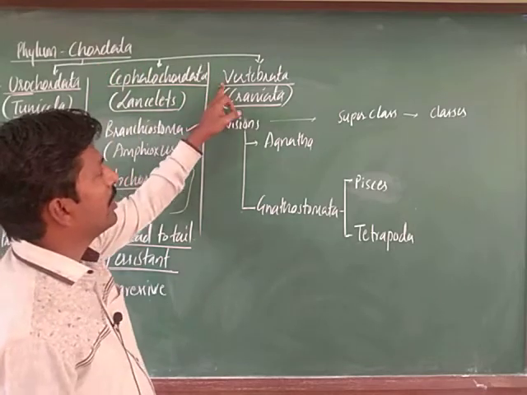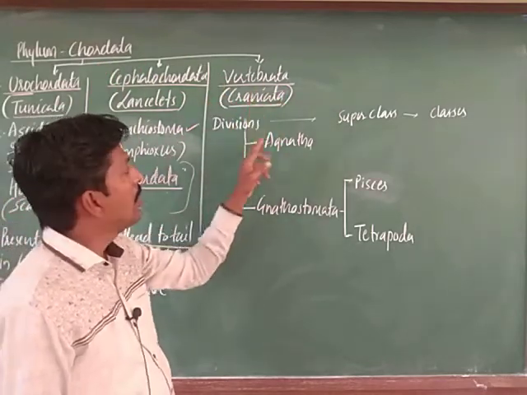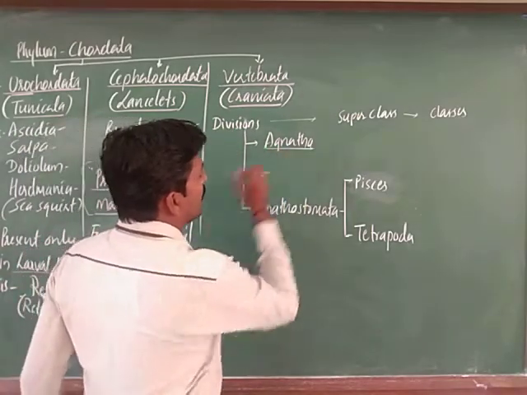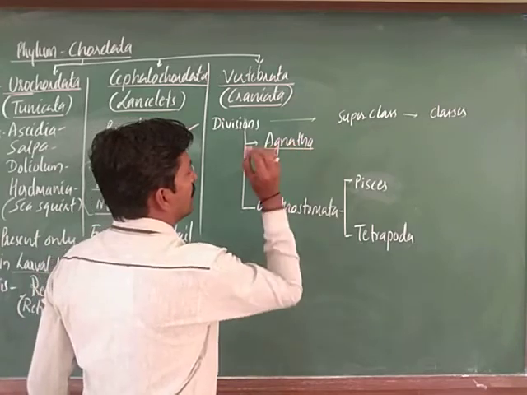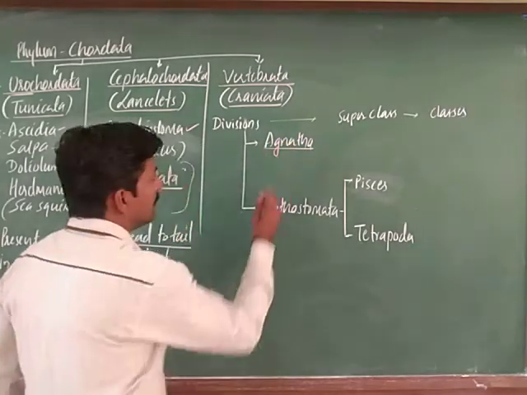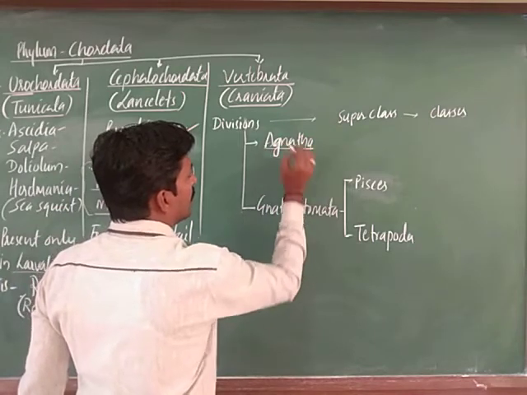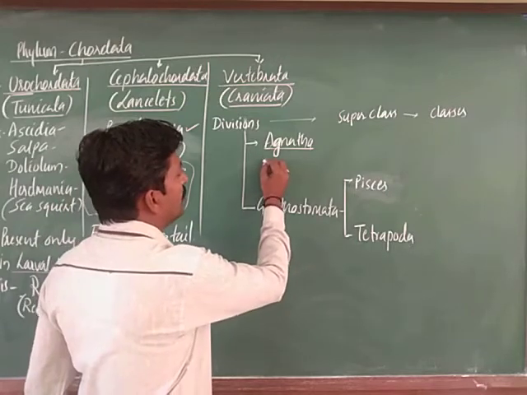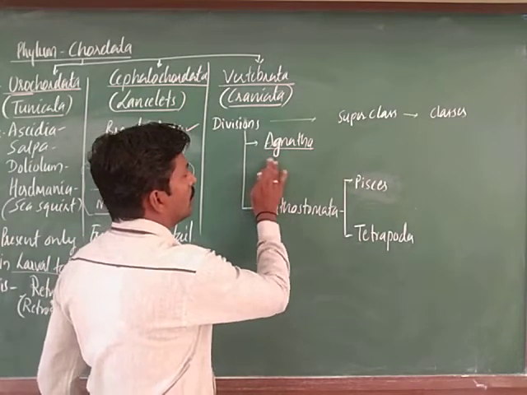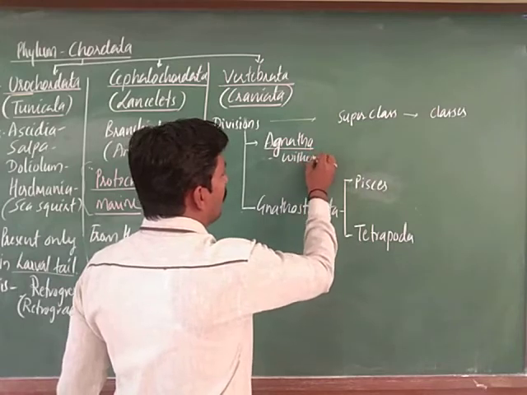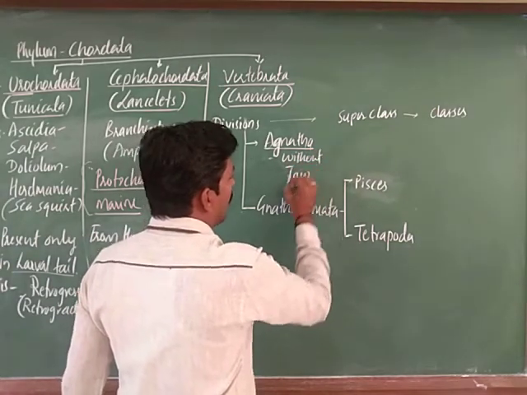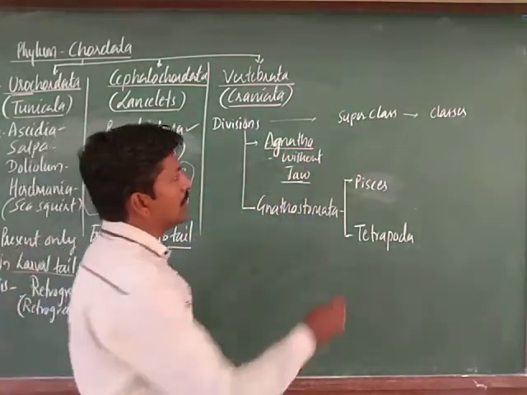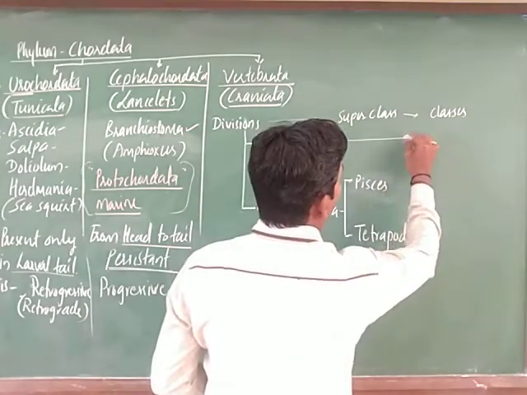So, under this subphylum vertebrata, remember subphylum, it is divided into two divisions. Agnatha, right. Here A means absent. So, it indicates the absence of jaws, without jaw. Jaws are absent in these animals. Hence, here superclass is not there, directly you can go for the class.